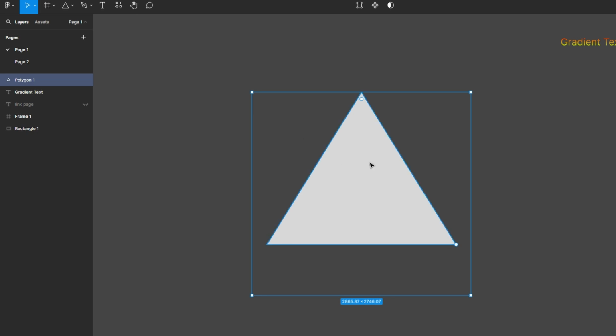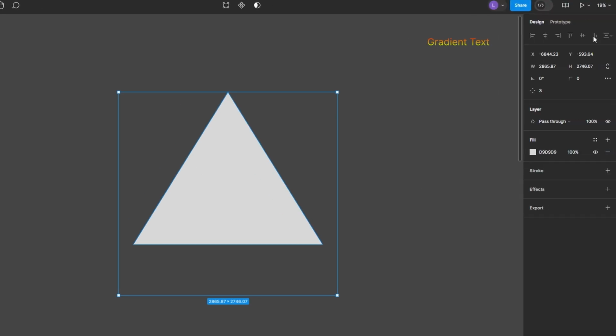With your element selected, go to the right hand sidebar in the design tab and scroll down to the effect section. Click on the plus icon next to effect, to add a new effect, and by default drop shadow effect is usually added. If not, click on the drop down menu in effect settings and select drop shadow.